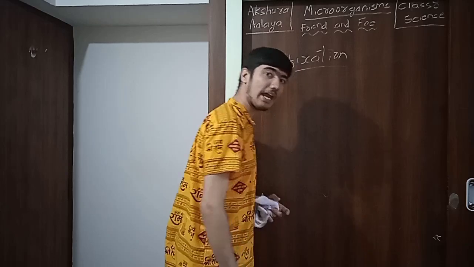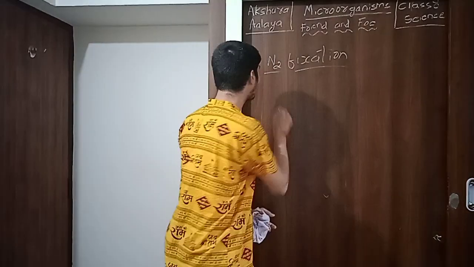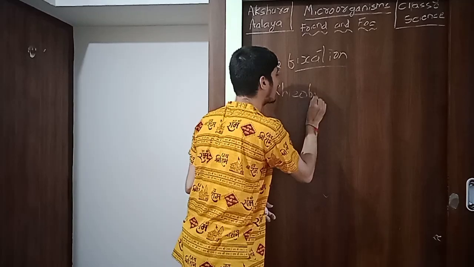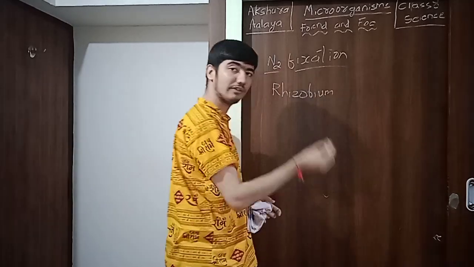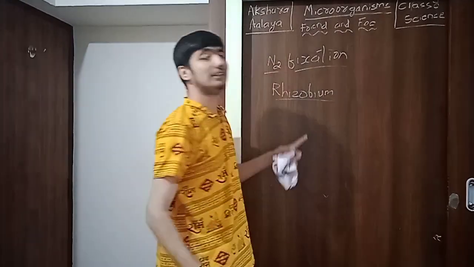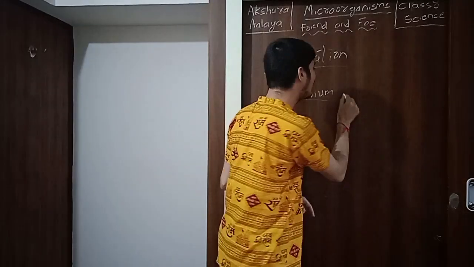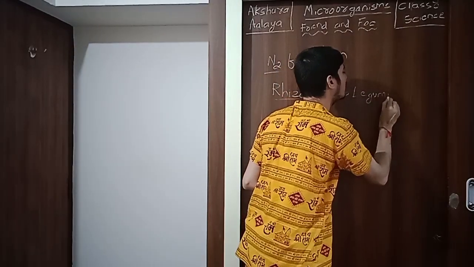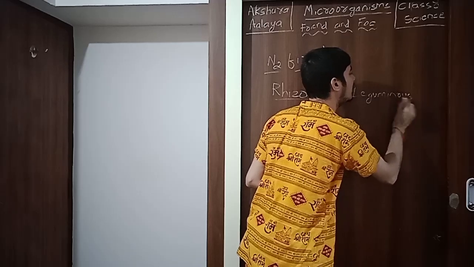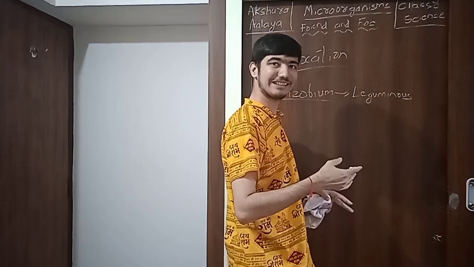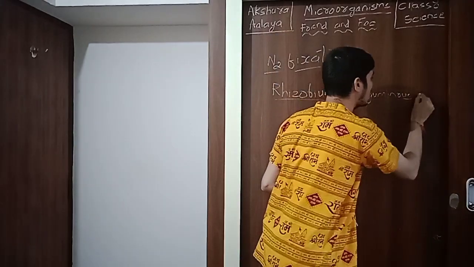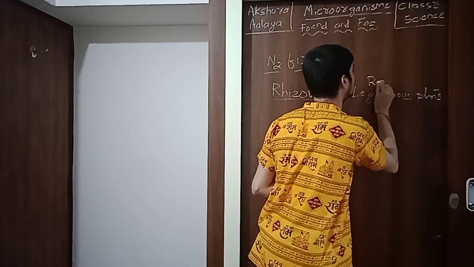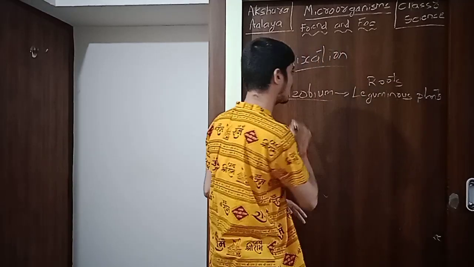It is done by a microorganism called rhizobium. There are many microbes that fix nitrogen, and one of them is rhizobium. It is associated with the roots of leguminous plants. Leguminous plants are those which have beans and peas as their produce. The roots of leguminous plants are associated with rhizobium.